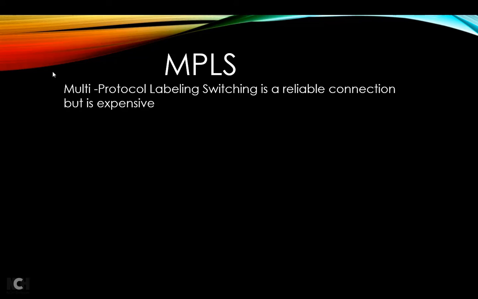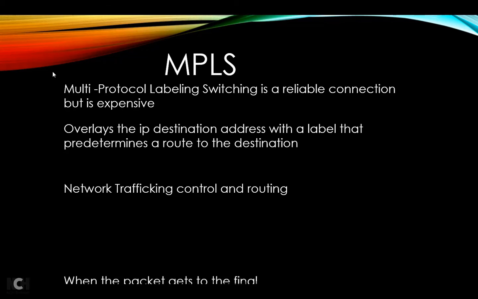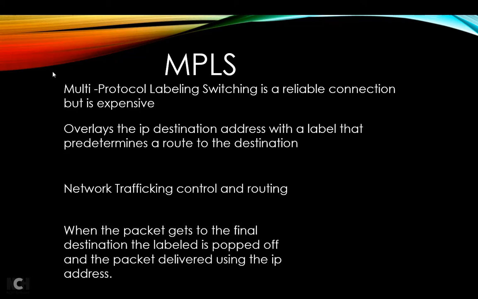MPLS, Multiprotocol Label Switching, is reliable and connection oriented, but it is expensive. It overlays the IP destination address with a label that predetermines a route to the destination, providing network traffic control and routing. And when the packet gets to the final destination, the label is popped off and the packet is delivered using the